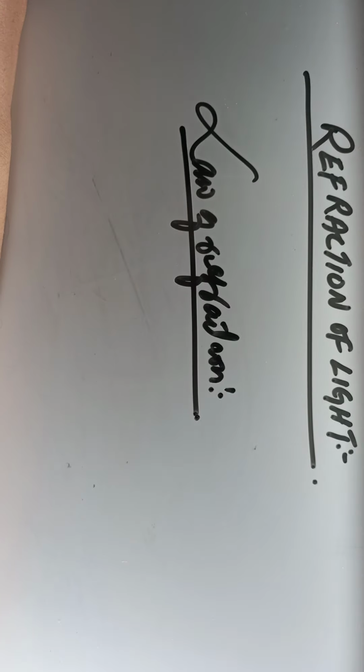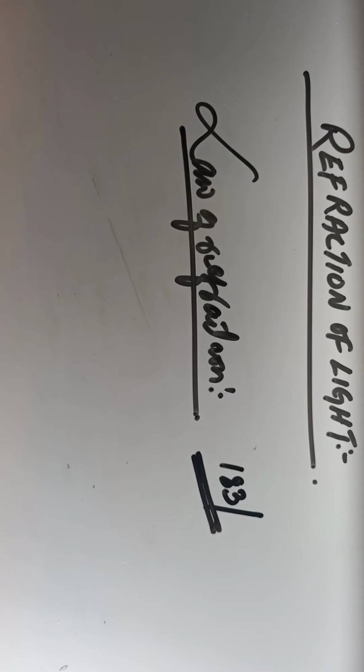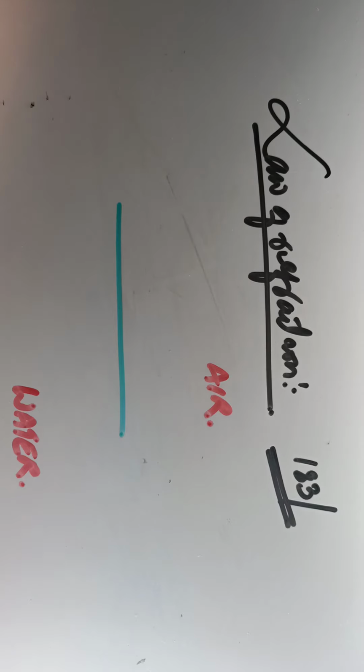If you can turn to page number 183 of your textbook, over there you will find that the incident ray, the refracted ray, and the normal to the interface of two transparent media at the point of incidence all lie in the same plane. Once again I repeat that the incident ray, the refracted ray, and the normal to the interface of two transparent media at the point of incidence all lie in the same plane.